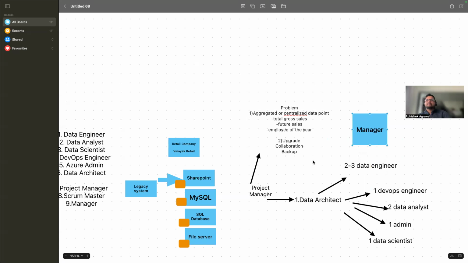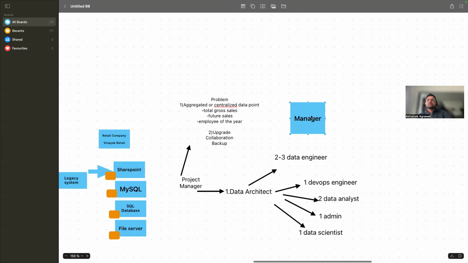And then the manager will manage all of these guys. Suppose this guy wants a leave, or he's working very well so he wants to upgrade his job, or he wants to change his job. All of this coordination of business. The manager will manage all of these people, and also try to manage the project manager.